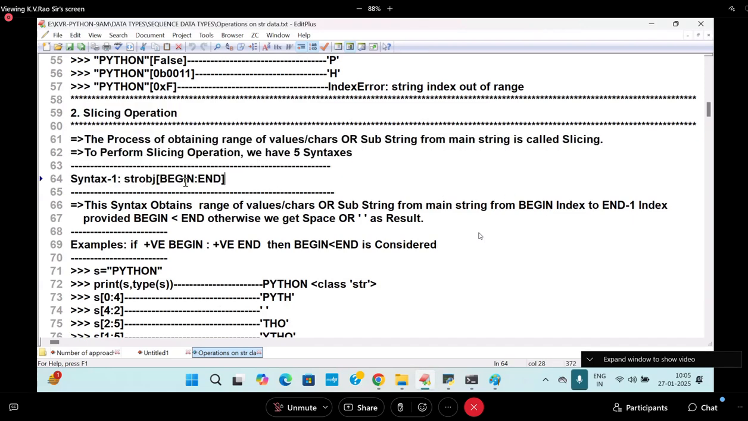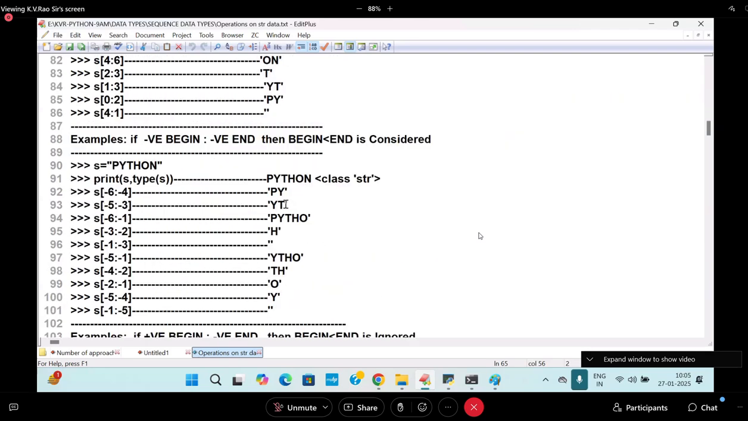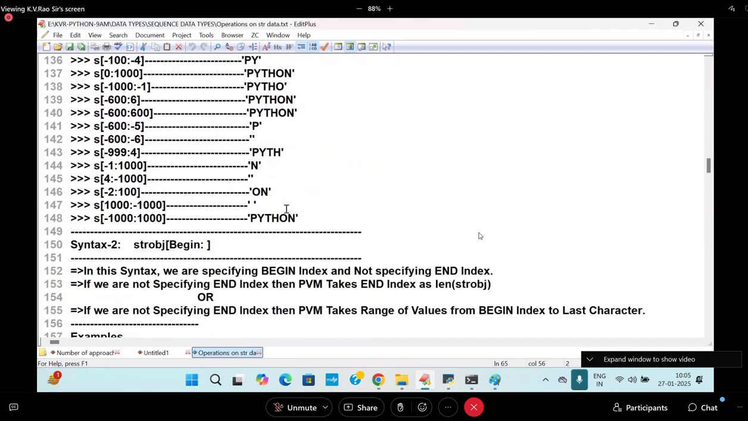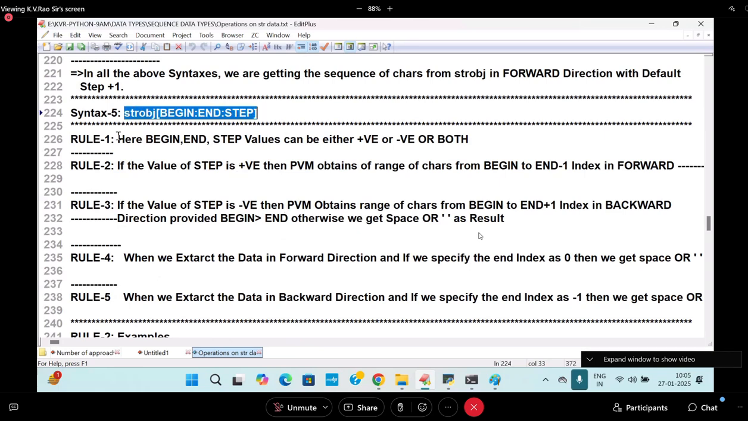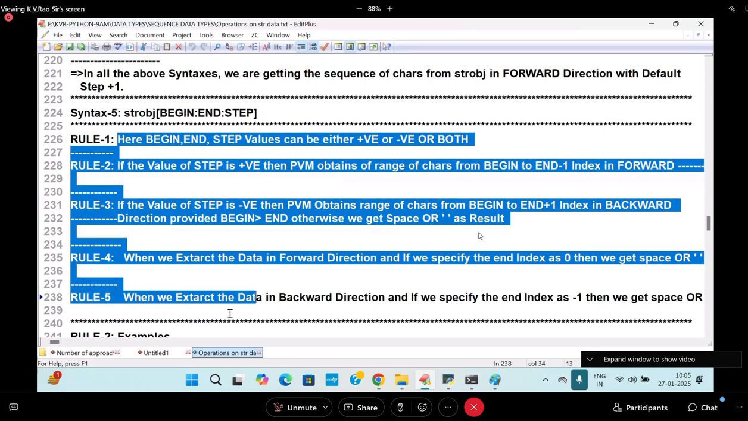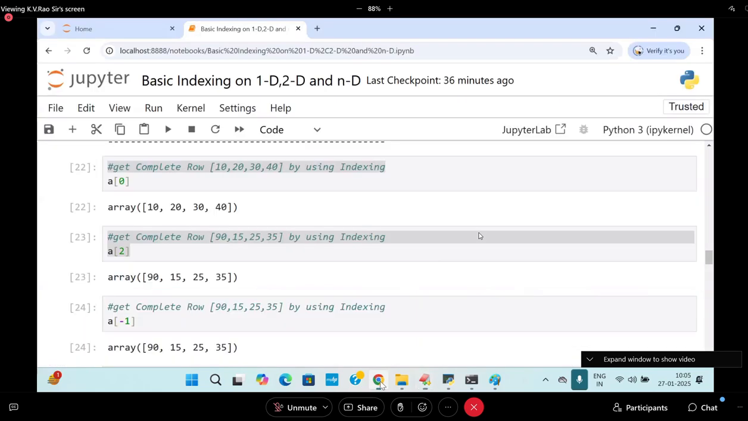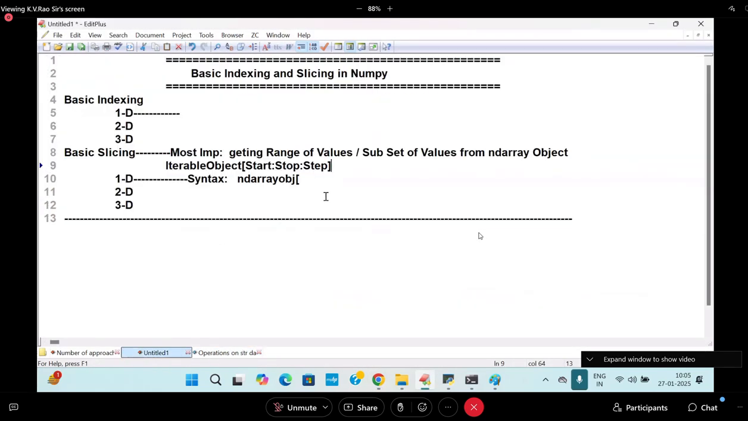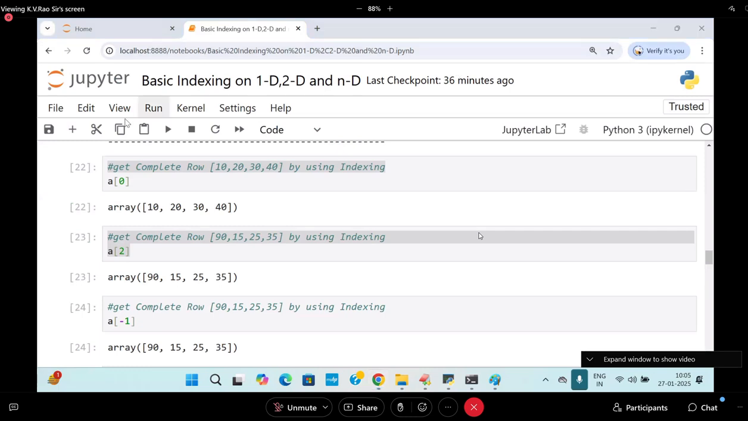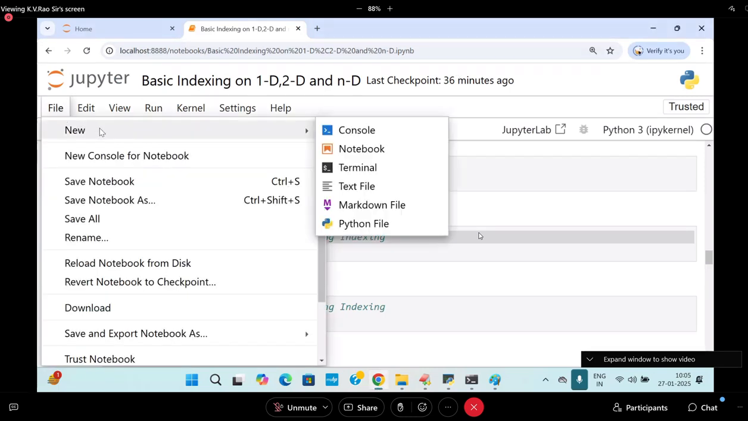And this is the syntax I said. Five varieties of syntaxes are there. All five varieties of the syntaxes I used to tell in a single moment with all the rules and regulations. That type of rules and regulations we are getting today, and along with that, some advanced things are going to come in front of you. So now I'm going to introduce basic slicing on ND array objects. Carefully follow, students. I'm requesting you to interact with me so that you can answer.